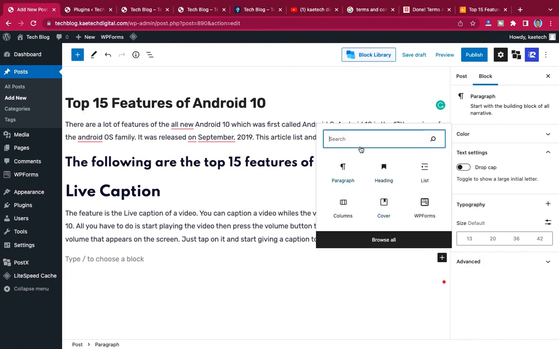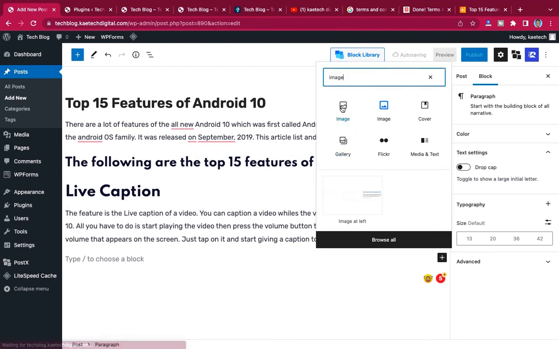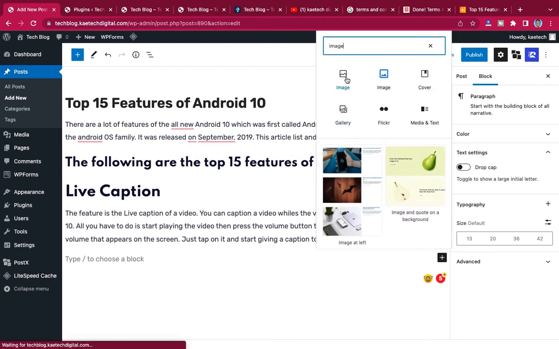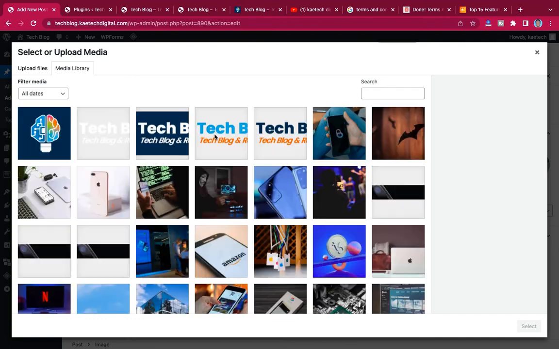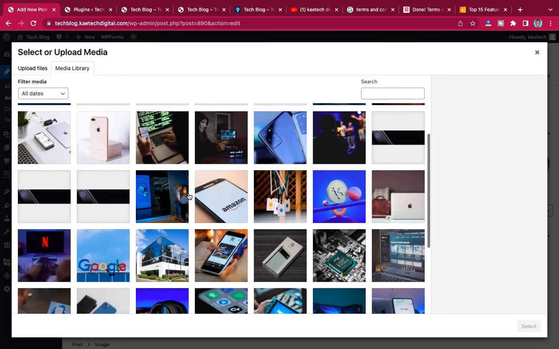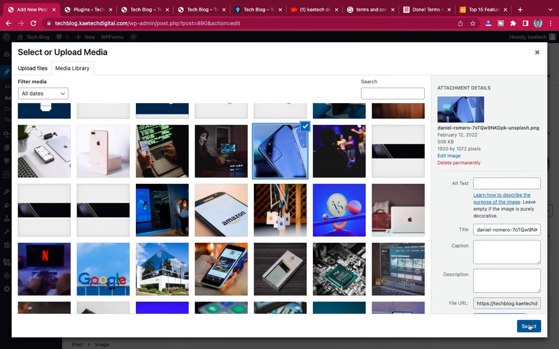You can pick any image style that you want. I'm just going to pick an ordinary image, choose the image from the media library, and insert it over here.